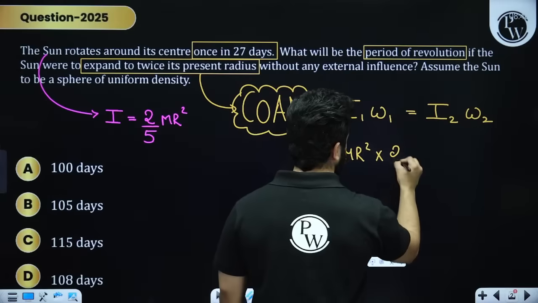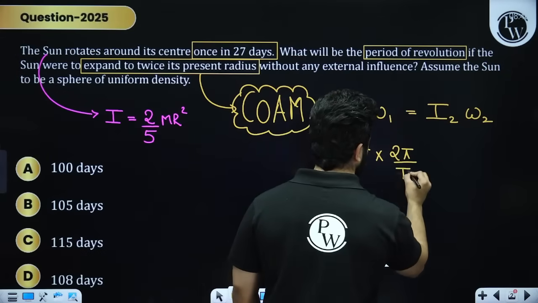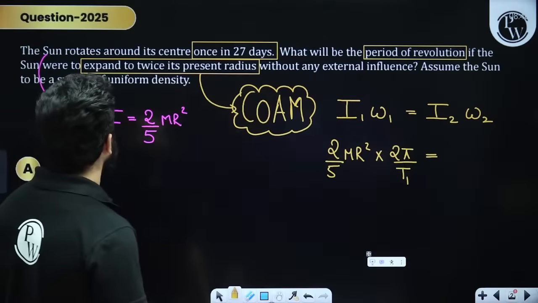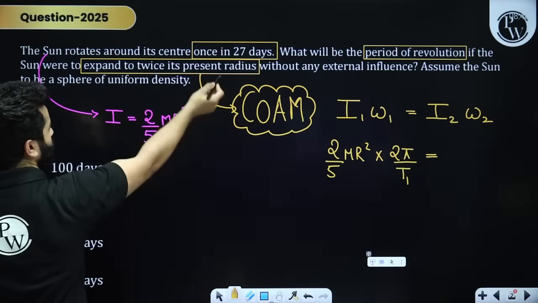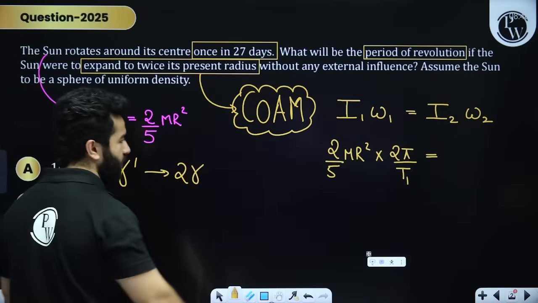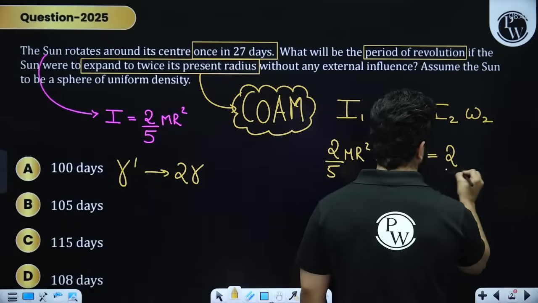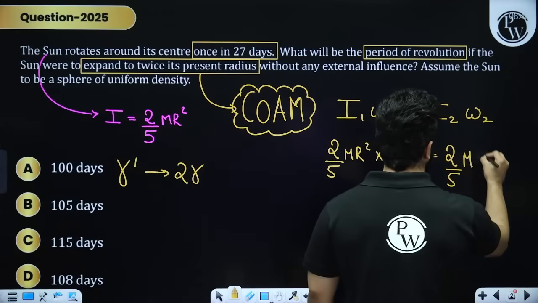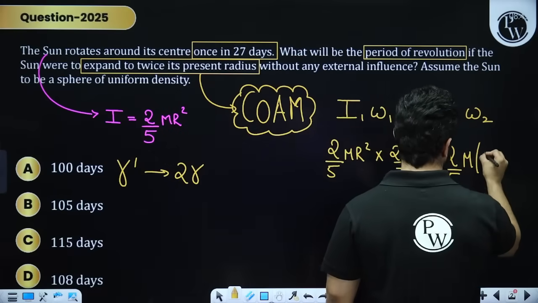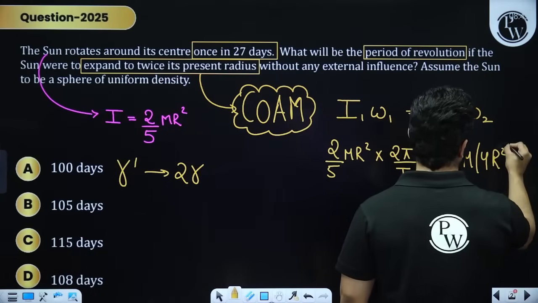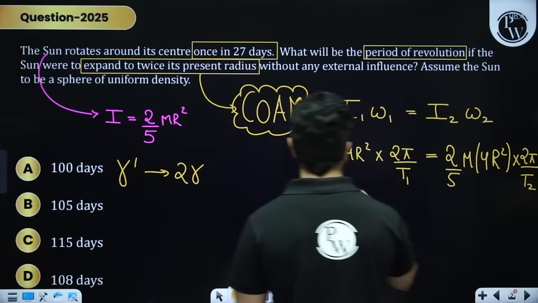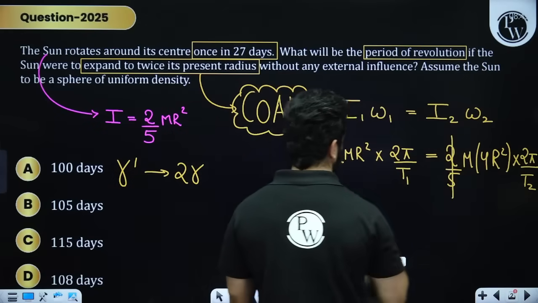Instead of omega, let's write 2 pi divided by t1 is equal to, for I2, they are saying what if it were to expand to twice its present radius, that means r dash becomes 2r. So the new moment of inertia will become 2 by 5 m into 2r square, that means 4r square, multiplied by 2 pi by t2. So 2 by 5 and 2 by 5 cancel out.